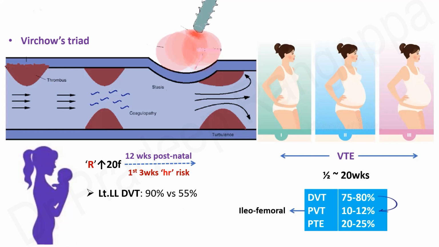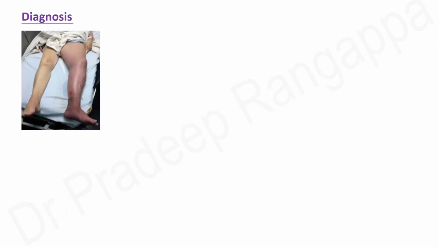And it is shown that left lower limb DVT is more common than the right DVT. It is 90%. There is a predilection of having clots in the left lower limb as opposed to the right lower limb. And iliofemoral thrombosis is found to be more common, 72%. So the diagnosis is obviously clinical. If you have someone with a swollen limb like this with erythema, one would immediately suspect it. And whenever there is a suspicion, duplex ultrasound has to be done.